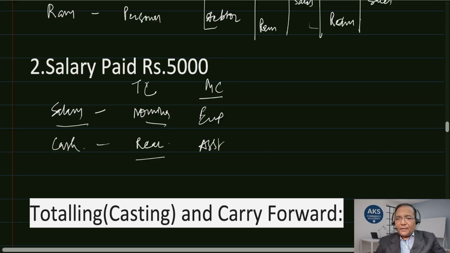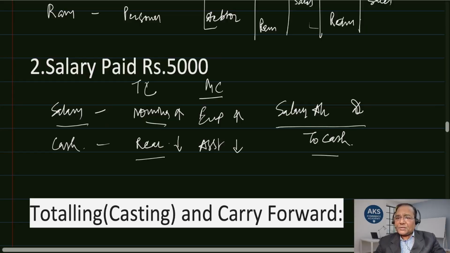Now what is happening here? There is an increase in expense and a decrease in cash. Expense is increasing, cash is decreasing. So what is the entry we are finally going to make? Salary account debit, to cash. Cash is going out, so we will credit cash, and salary is an expense, so we will debit it, which is supported by both rules, be it traditional classification or modern classification. I hope you have understood.